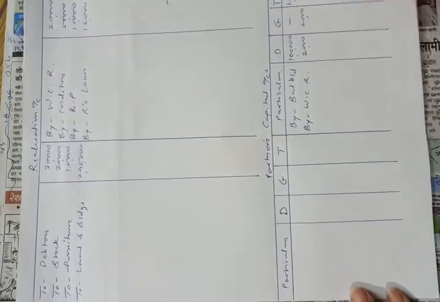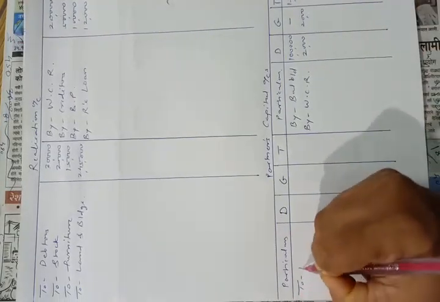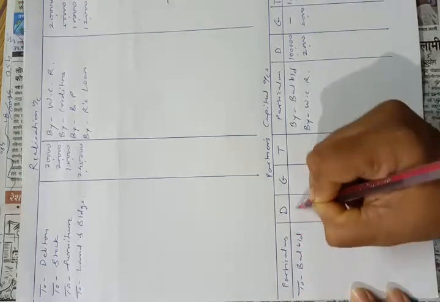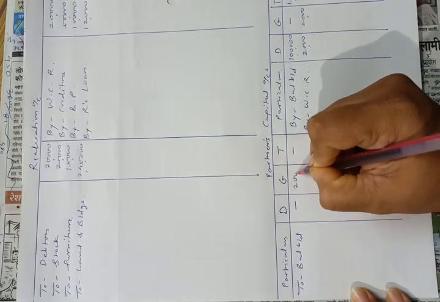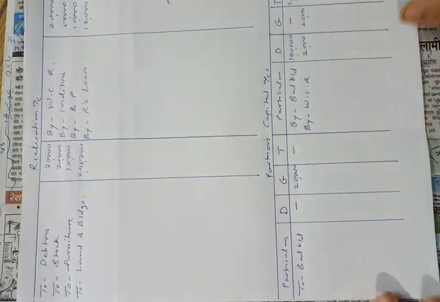And now G's capital, we have to transfer G's capital to capital account debit side. So to balance brought down, dash in columns of D and T, and G's capital will be rupees 20,000. Okay.